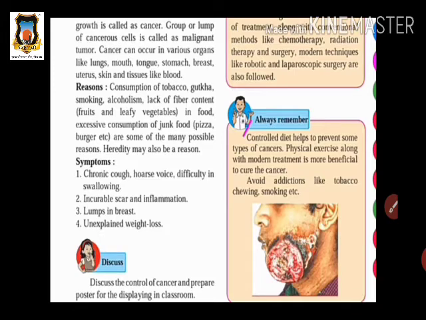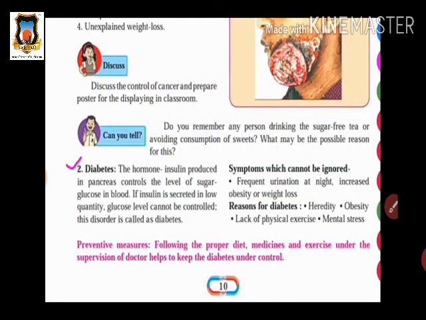Okay, so here we see the next disease, that is diabetes. Here they ask a question: can you tell, do you remember any person drinking sugar free tea or avoiding consumption of sweets? Yes, in our society, in our family, in our relations, we see relatives who drink sugar free tea, or avoid eating sweets. Why? What may be the possible reasons for this?